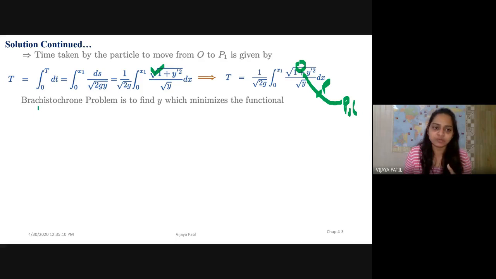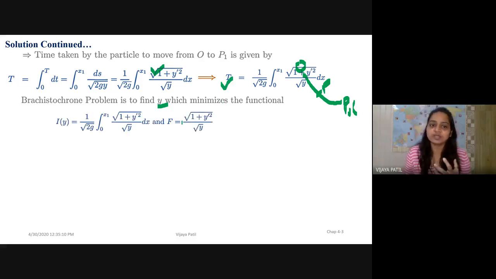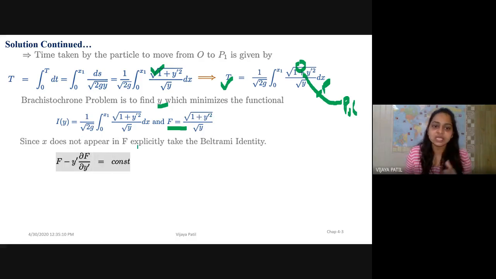So that means now, the brachistochrone problem is to find y for which this functional is minimized. If it is a functional, what is the f? We can easily find out. This f is nothing but square root of 1 plus y dash square upon square root of y. Now if you observe, x is not coming in this function explicitly.